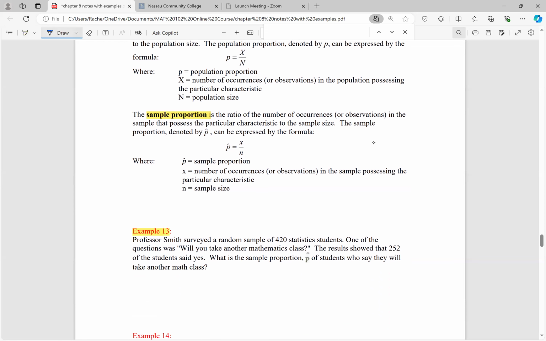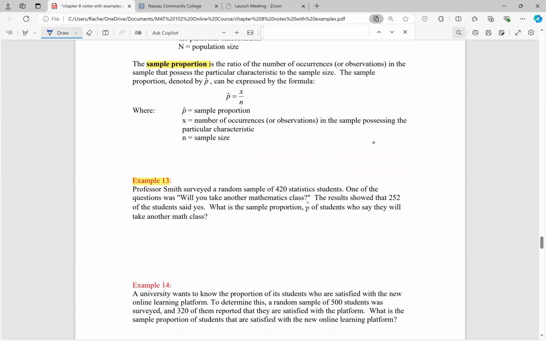Example 13 says, Professor Smith surveyed a random sample of 420 statistics students. One of the questions was, will you take another mathematics class? The results showed that 252 of the students said yes. What is the sample proportion P hat of students who say they will take another math class?